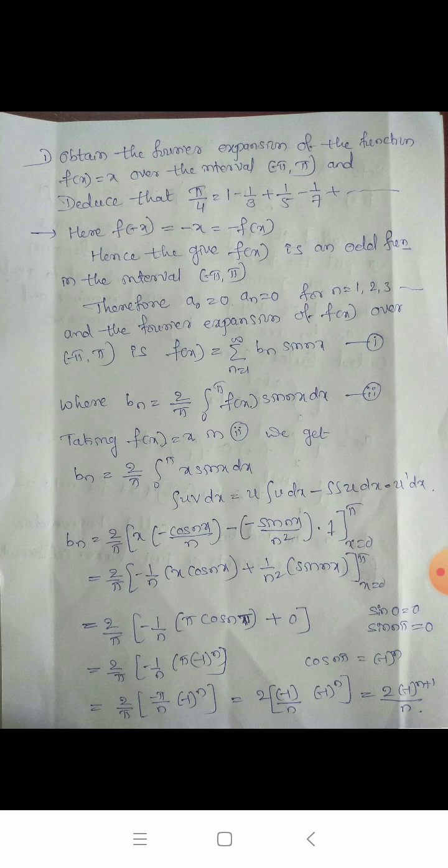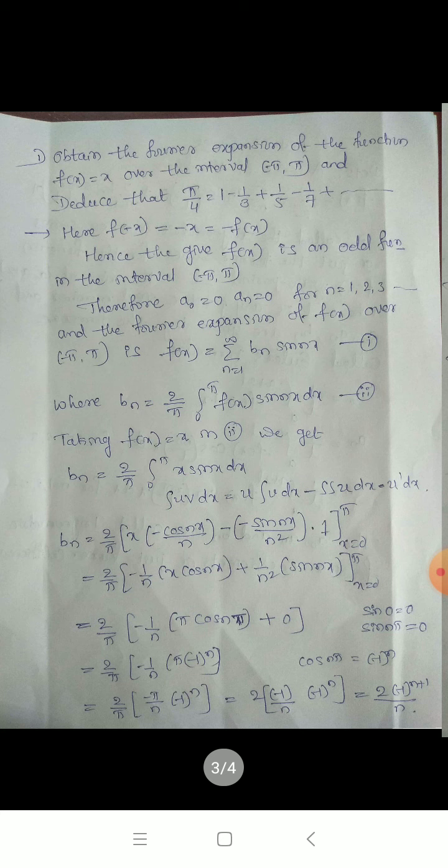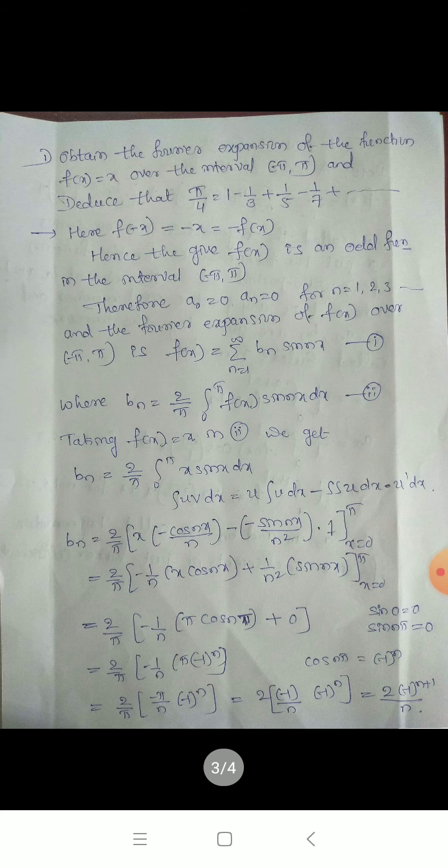To solve this integration, you have to apply the integration by parts rule. Therefore, let us consider x as u and sin nx as v. Therefore, apply the formula. x as it is, integration of sin nx becomes minus cos nx by n, minus integration of u dash v.